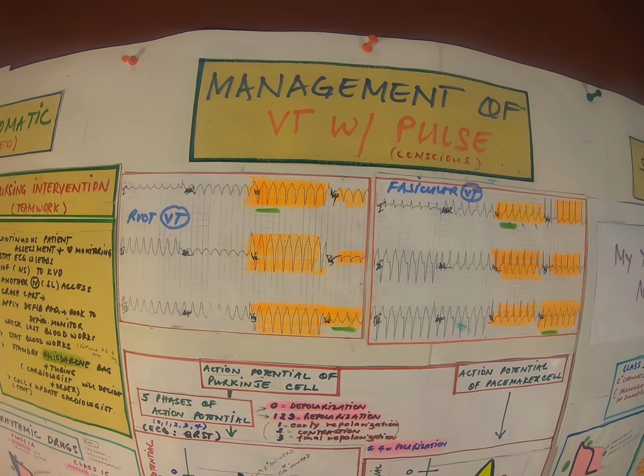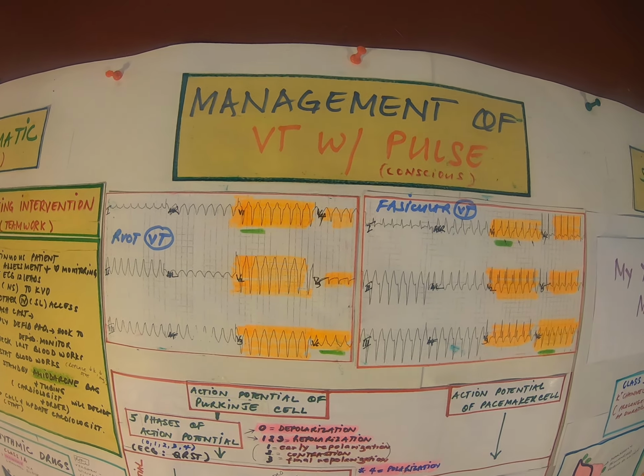And this is the continuation of the management of asymptomatic ventricular tachycardia with pulse. The patient here is conscious. So here we go. Antiarrhythmic drugs or medications. There are 4 classes. Class 1, the sodium channel blockers. Class 2, the beta blockers. Class 3, the potassium channel blockers. And class 4, the calcium channel blockers.